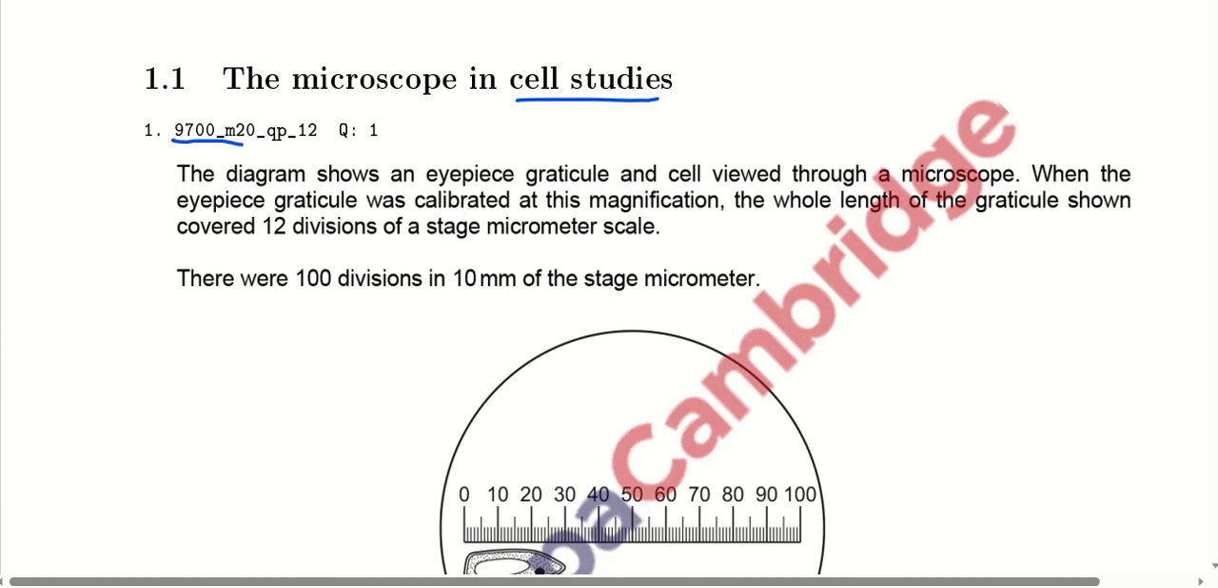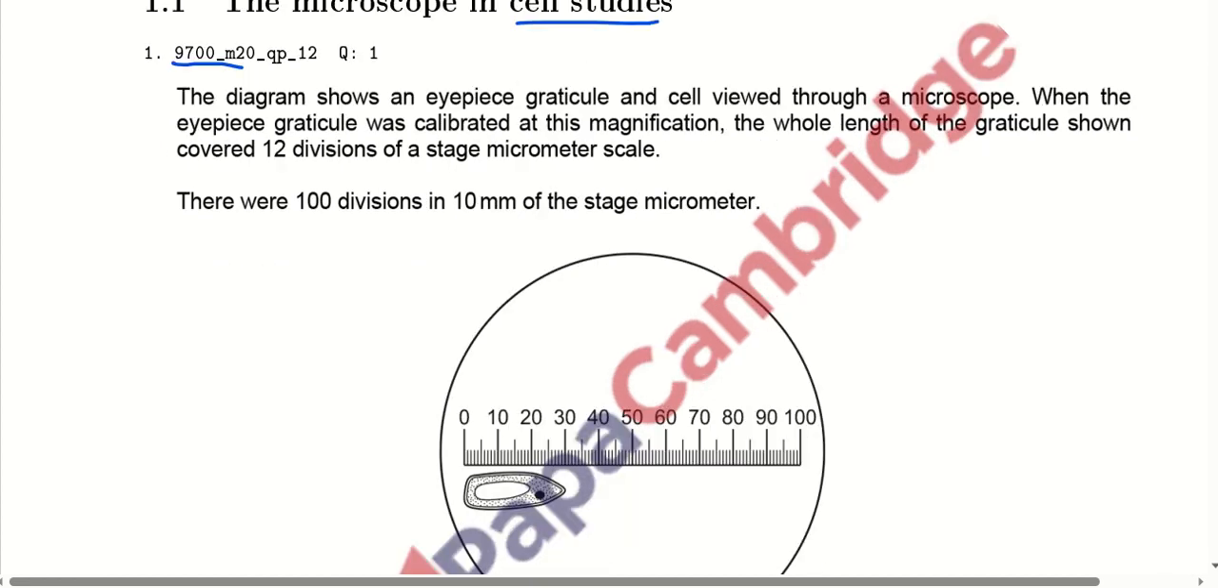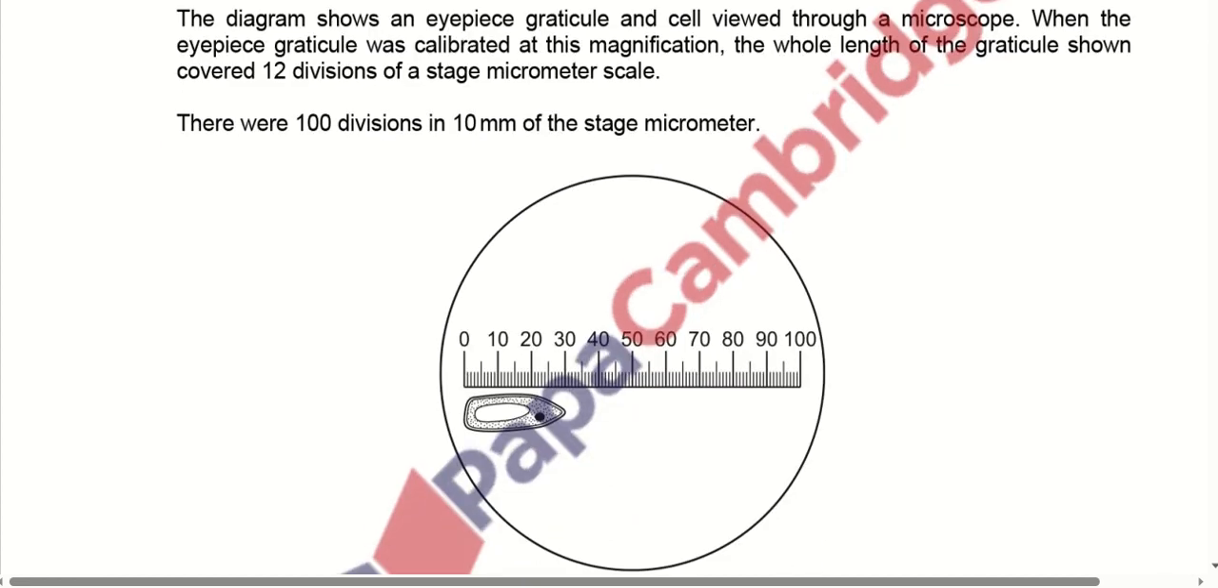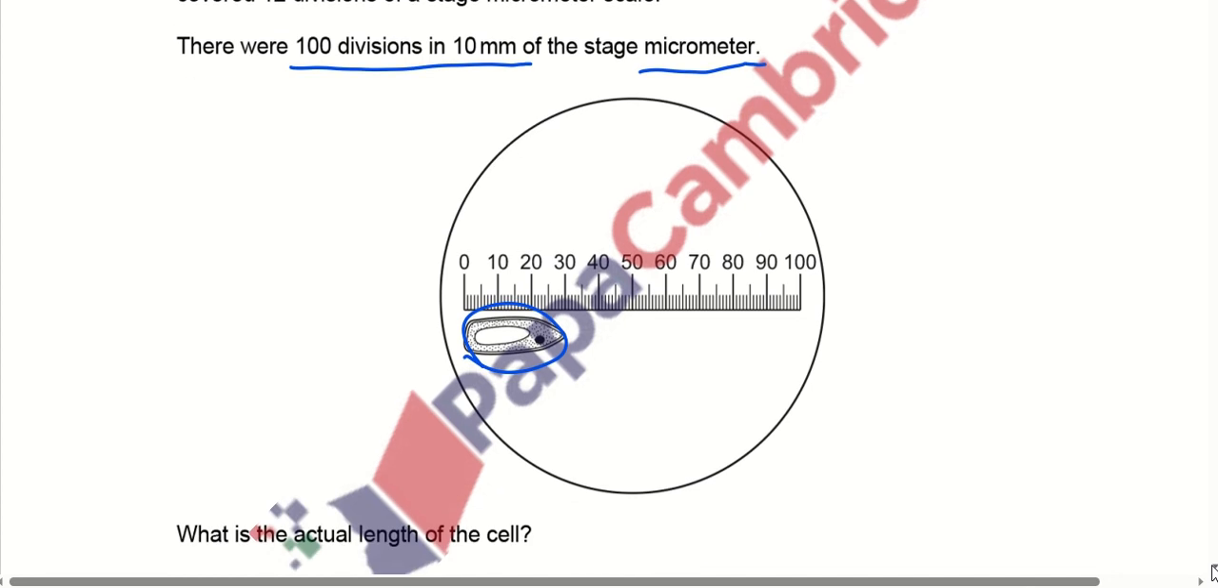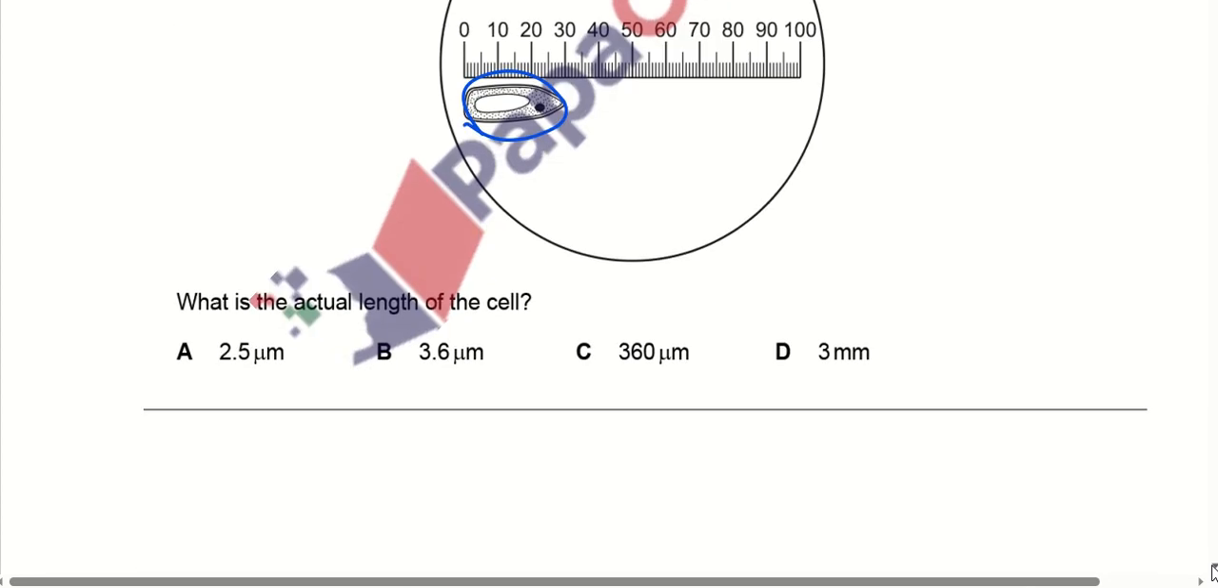The diagram shows an eyepiece reticule and a cell viewed through a microscope. When the eyepiece reticule was calibrated, they covered the 12 divisions of the micrometer scale. There were 100 divisions in 10 nanometer of the stage micrometer scale, right? So here we have to find out the size of that particular cell which has been viewed through the microscope, right? So what is the actual length of the cell?